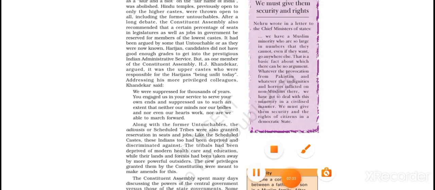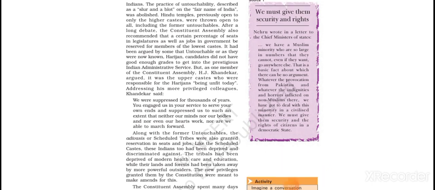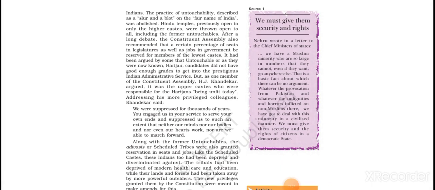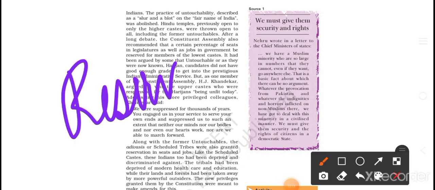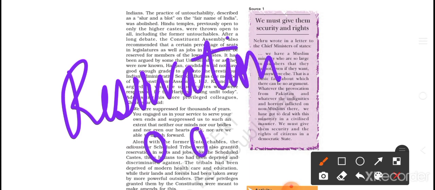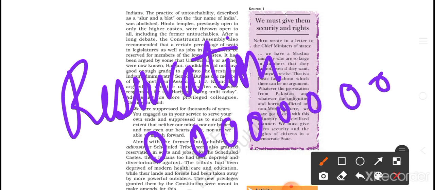Reservation. Reservation means what? Basically, in this term, one thing happens: suppose I have 10 seats, and I say that for these 10 seats I will take an exam.